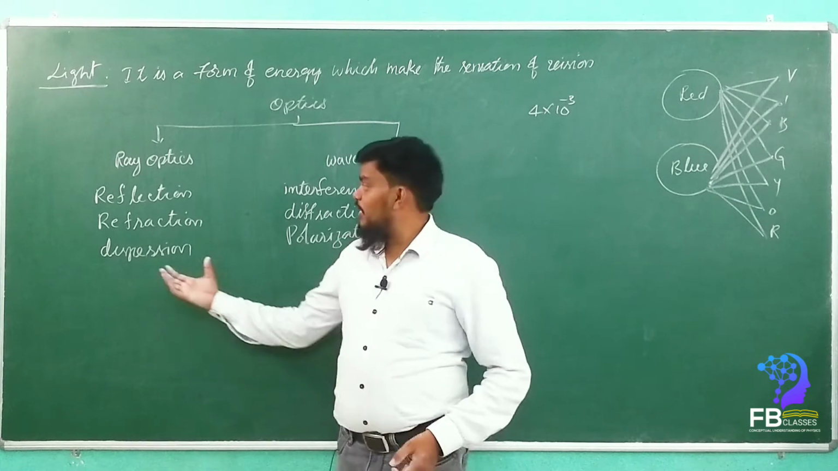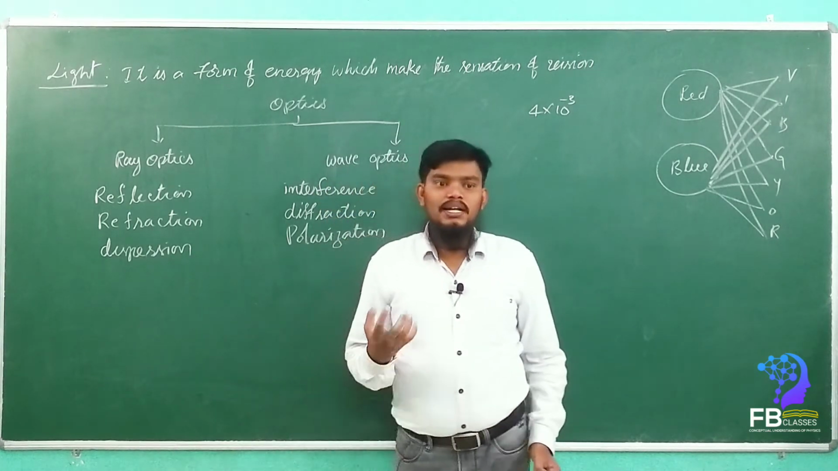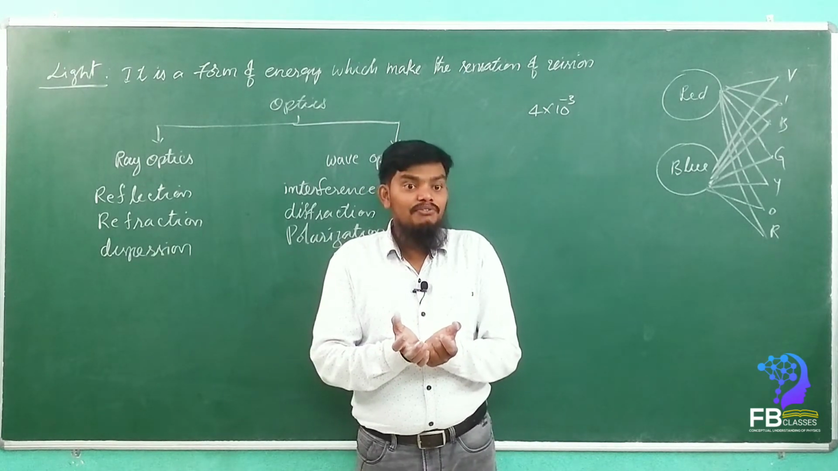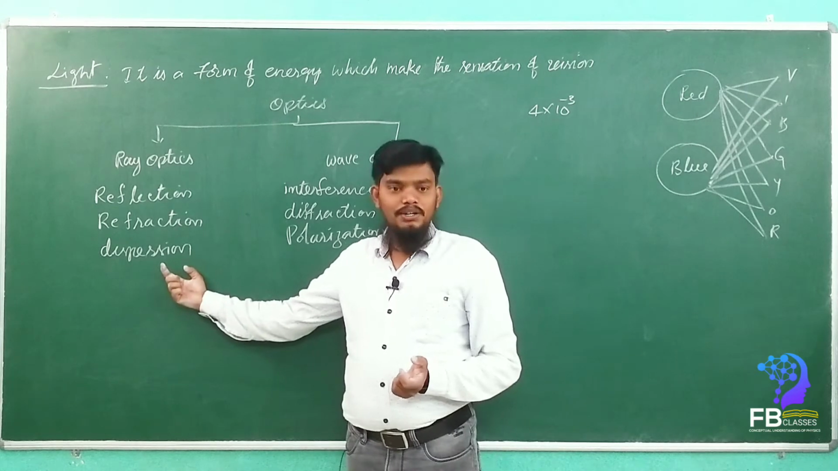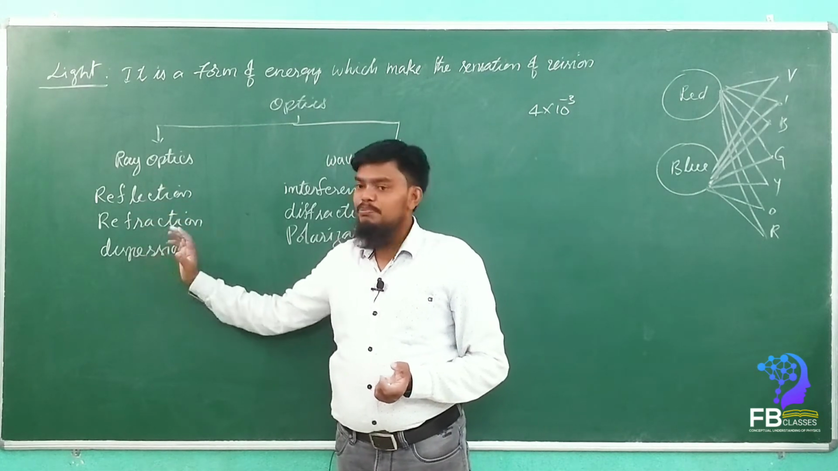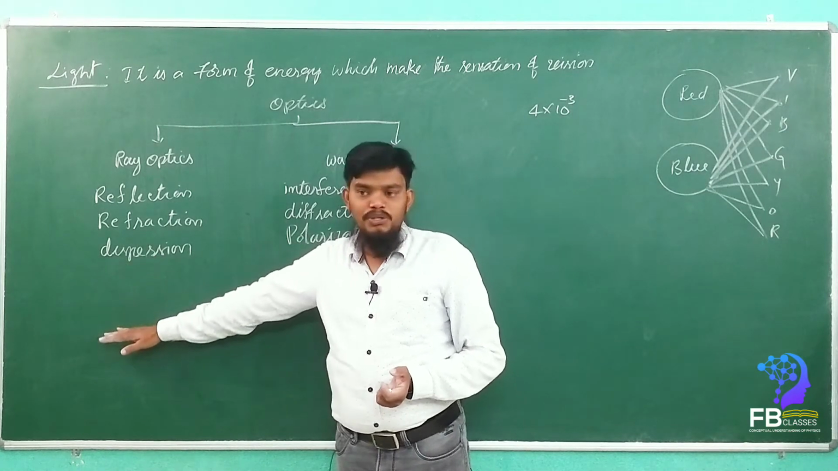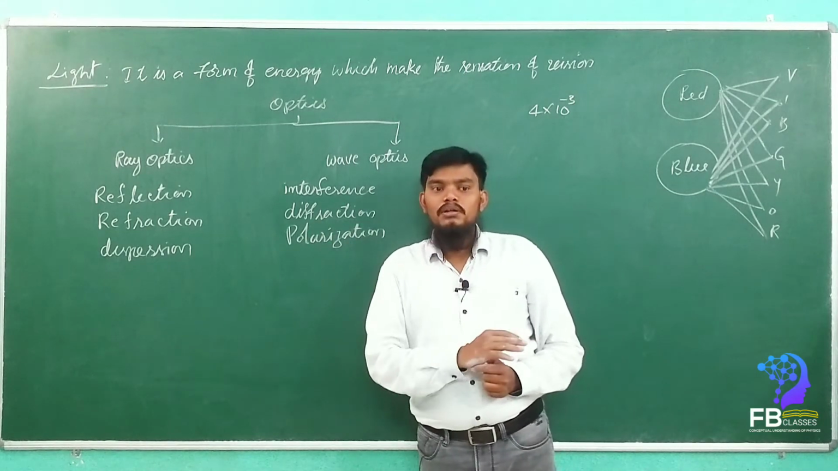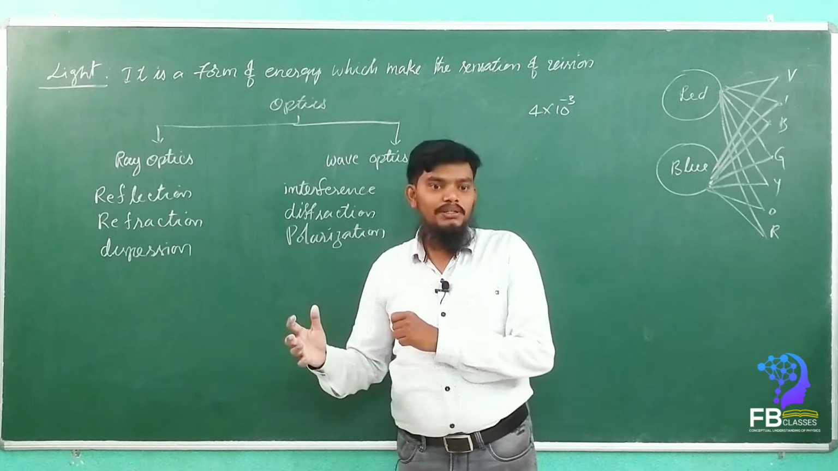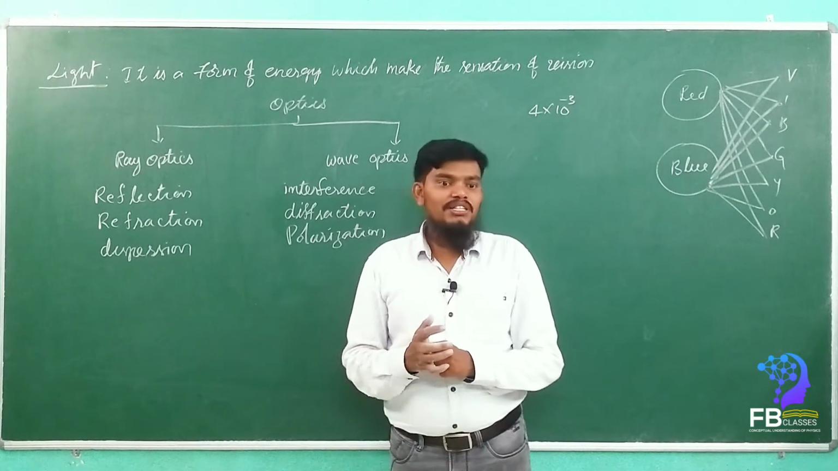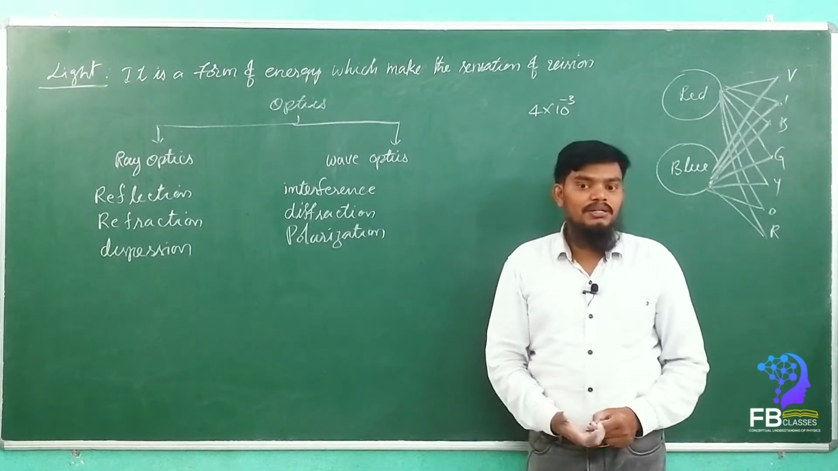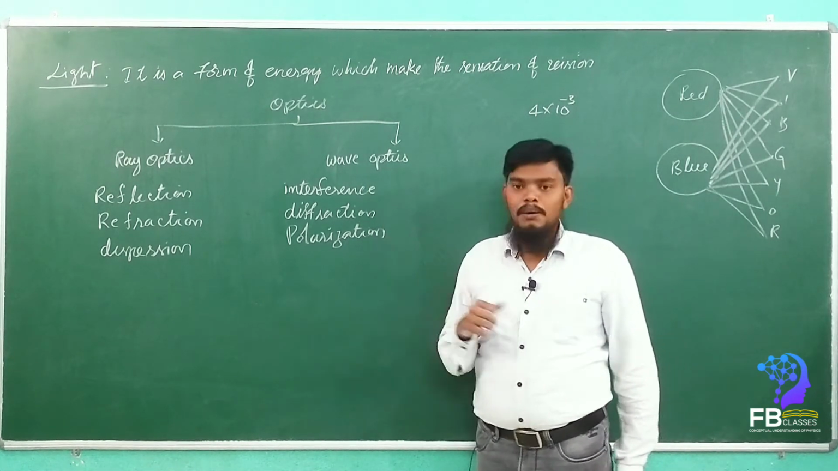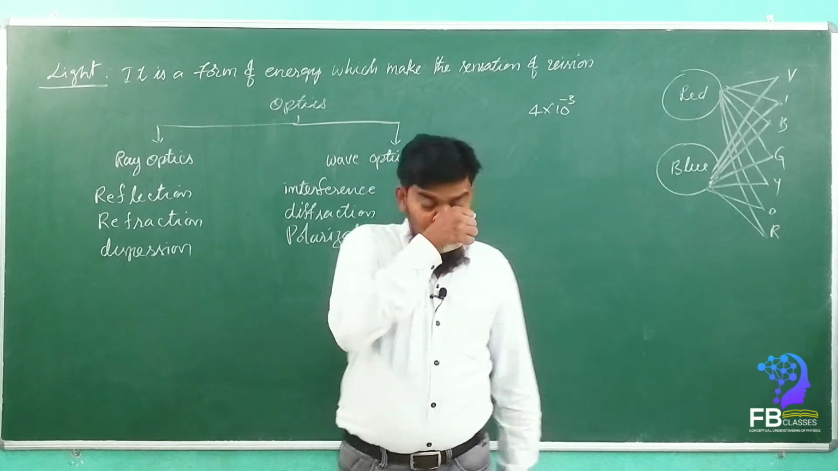Got it? So in ray optics, simply we can say the light passes through a dimension bigger than the wavelength of the light, then it acts normally. Reflection, refraction, dispersion are what we learn under ray optics. When light rays travel through a very small object, comparatively equal to or less than the wavelength of the light, the light behaves in a unique way. That behavior we learn under wave optics: interference, diffraction and polarization. Are you getting my point? Simple?